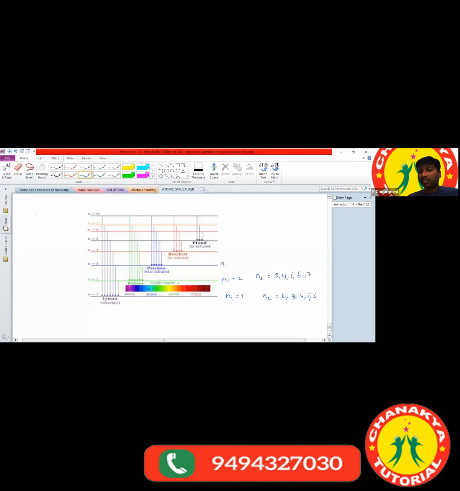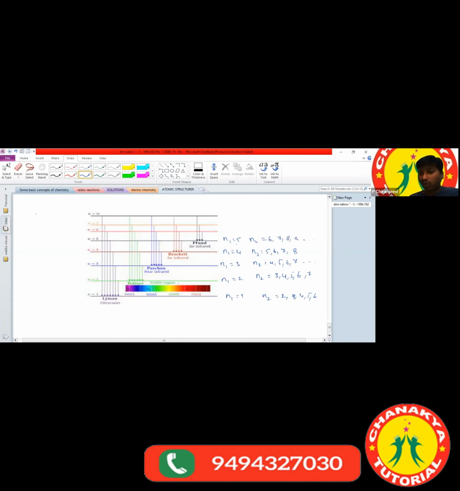Then the Paschen series: n1 is equal to 3, and n2 is equal to 4, 5, 6, 7 and so on. The Brackett series: n1 is equal to 4, and n2 is equal to 5, 6, 7, 8. And the Pfund series: n1 value is equal to 5, and n2 is equal to 6, 7, 8, 9 and so on.